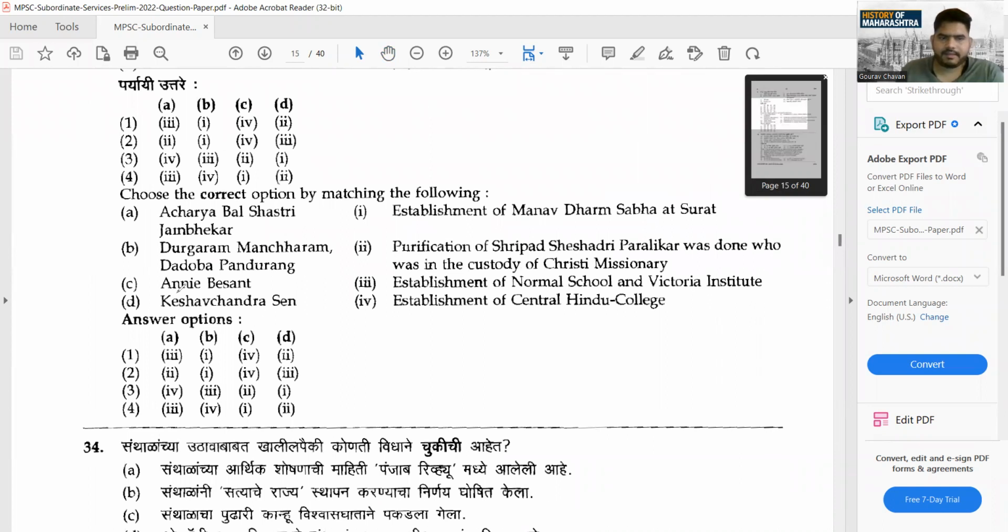Yes, again, see guys, whatever we are learning, how important that is. And I told you in the previous session, minimum 2 or 3 questions are asked from the part which we have covered up till now. Now see, Acharya Bal Shastri Jambekar, you know what this person was. Now what he did is an important part to be discussed. Second one was Durgaram Mancharan and Dadoba Pandurang. If possible you can relate them. We have discussed this particular part in the session itself. B goes for 1, B goes for 1. These two get eliminated.